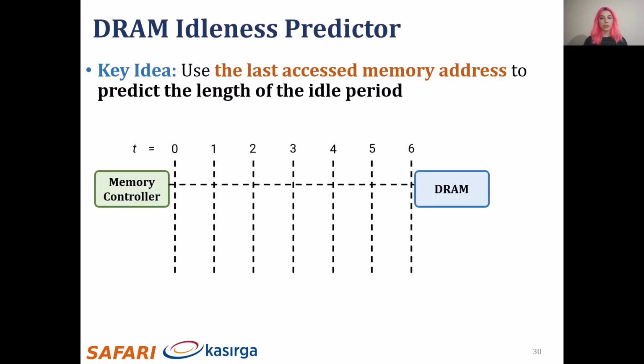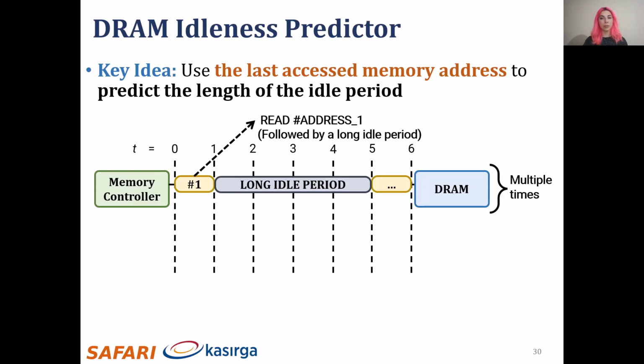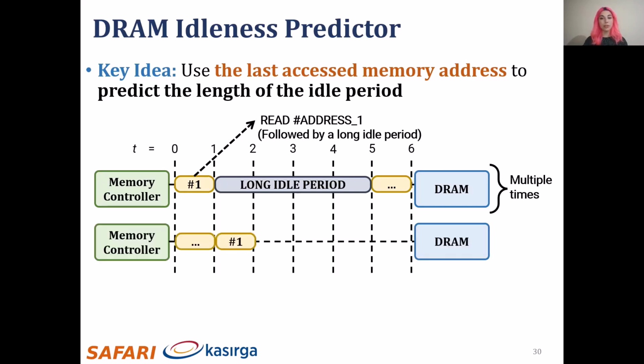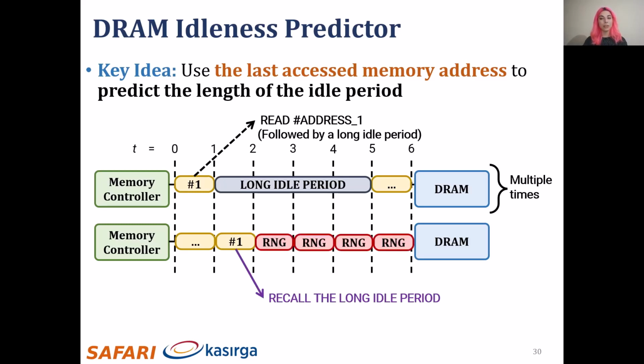If a request to a certain memory address is frequently followed by a long idle period, this can point out a certain memory access pattern, such as regular memory accesses leveraging the cache hierarchy. And then there's a good chance that in the future, the same address will be followed by a long idle period again. So our predictor recalls the address that precedes the long idle period and starts to generate random numbers after that address is accessed again.